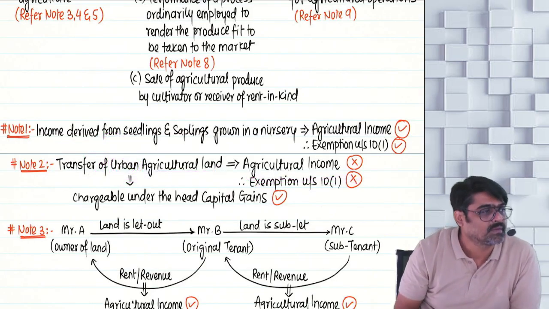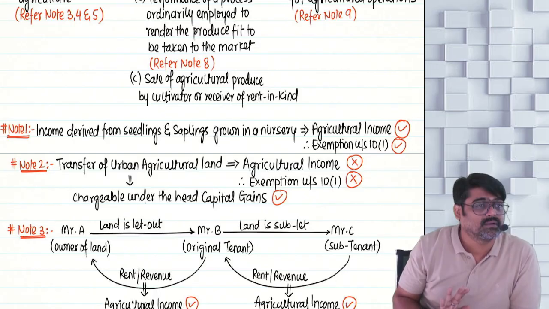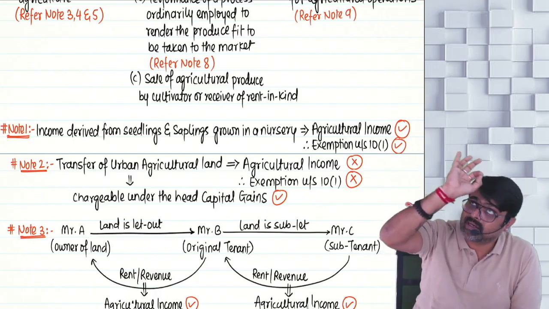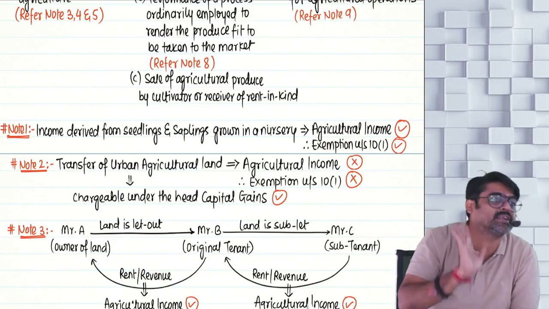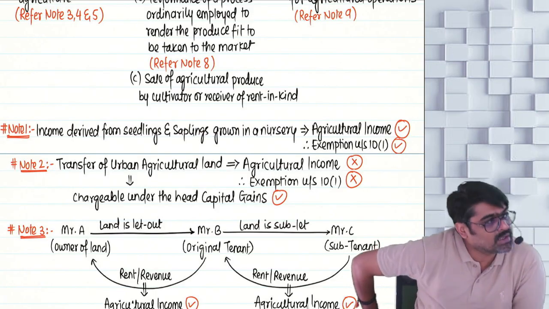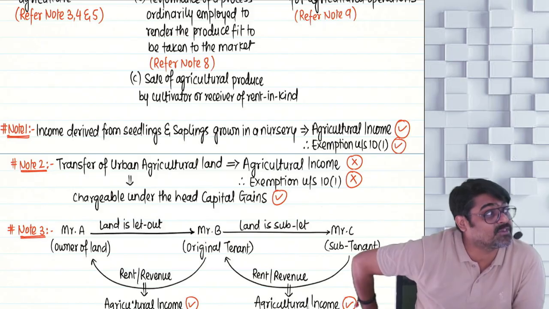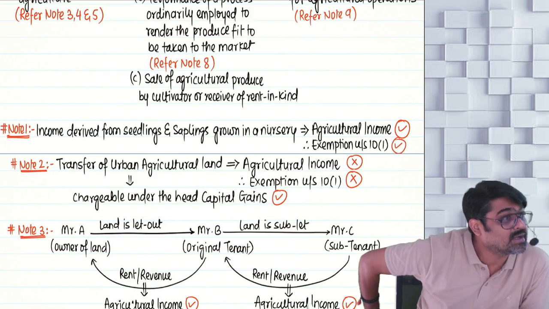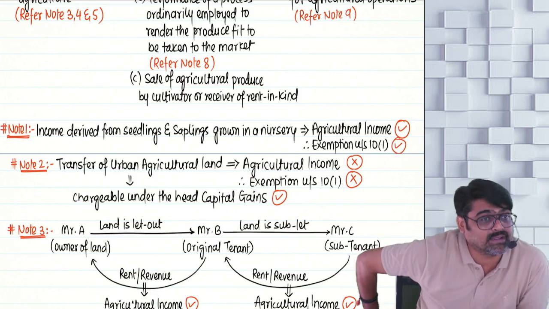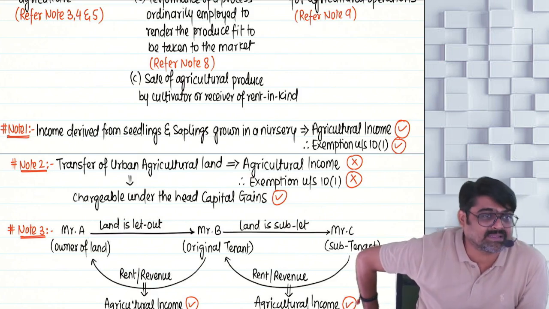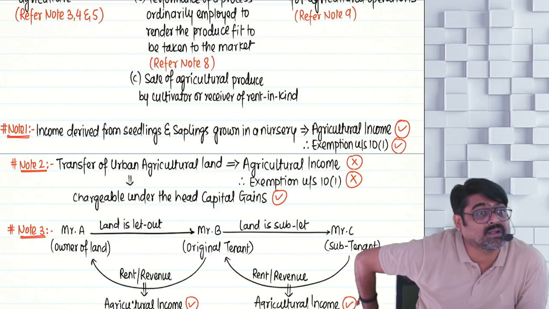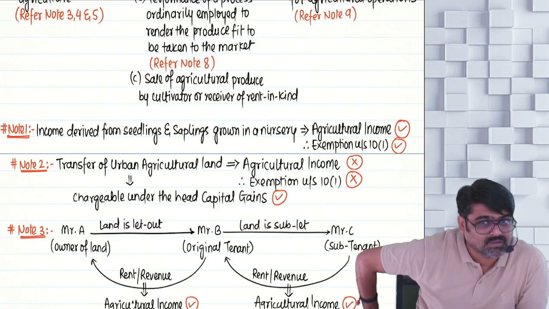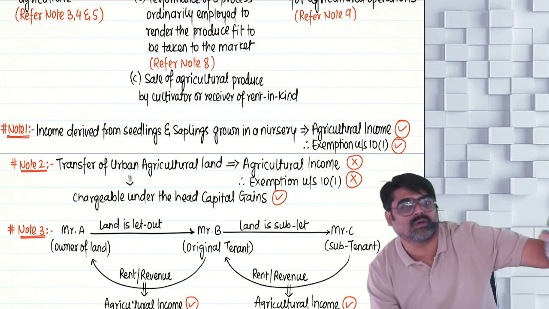We are giving you an explanation. And in the beginning only, we are telling you, under section 2(1)(a), definition of agriculture income, in that definition only, one explanation is specifically telling you that if ever you transfer, transfer means sale, etc., your urban agricultural land, whatever income will arise on the sale of urban agricultural land will not be treated as your agricultural income, will be liable for tax under the head capital gains. Understanding or not?